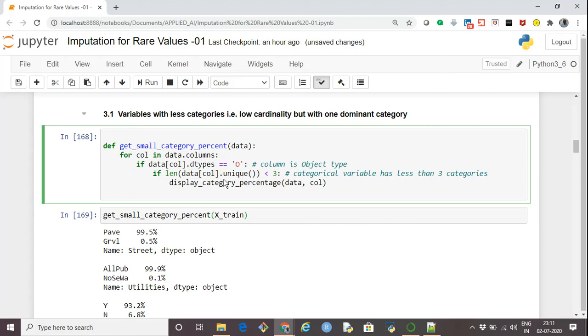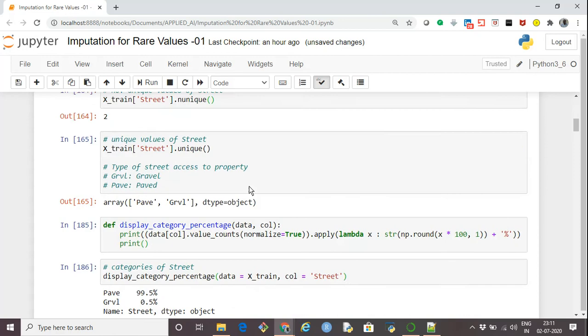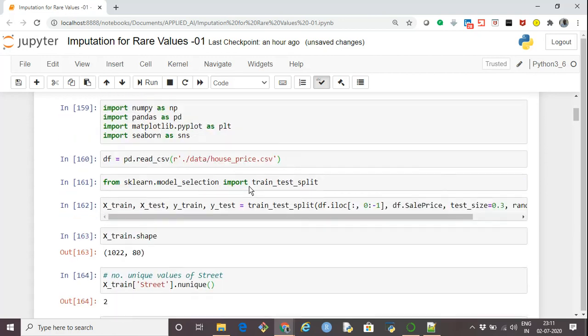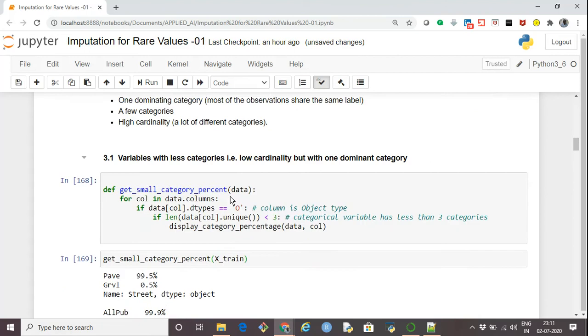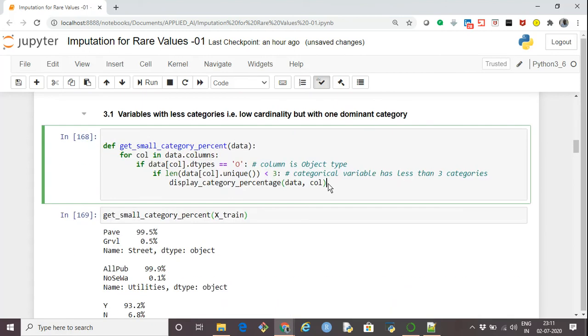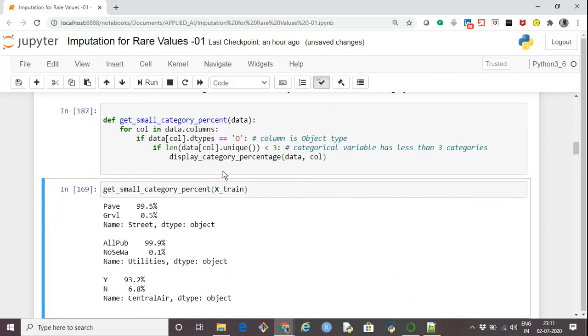And then I'm just displaying the percentage of those categories within that column using the function display category percentage, which we had created earlier. If I just show above, this is the one we created, display category percentage. And if I just call this function get small category percentage, we'll get this.